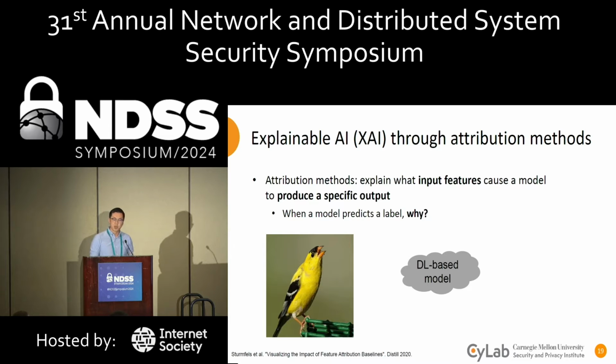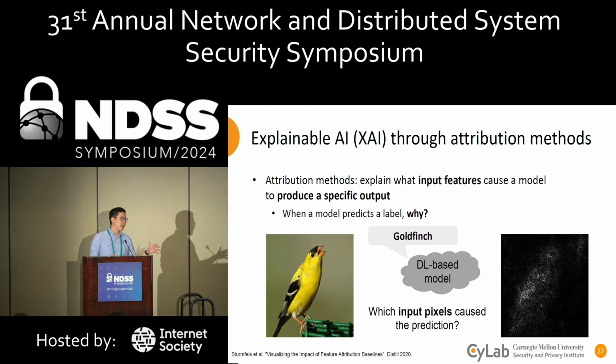When fed to this model, it might predict that the label is a goldfinch. And we might want to know which input pixels actually caused this goldfinch prediction. An attribution method would then produce an output corresponding to every pixel in the input, where each pixel would be assigned a score. And a higher score indicates that this pixel is more important to this goldfinch prediction.